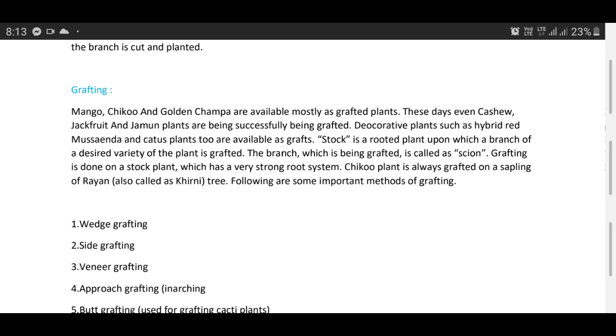Stock is a rooted plant upon which a branch of a desired variety of the plant is grafted. The branch which is being grafted is called the scion. Grafting is done on a rootstock plant which has a very strong root system. Sapota plant is always grafted on a sapling of Rayan, that is Manilkara hexandra. It is also called the Khirni tree. Following are some important methods of grafting.